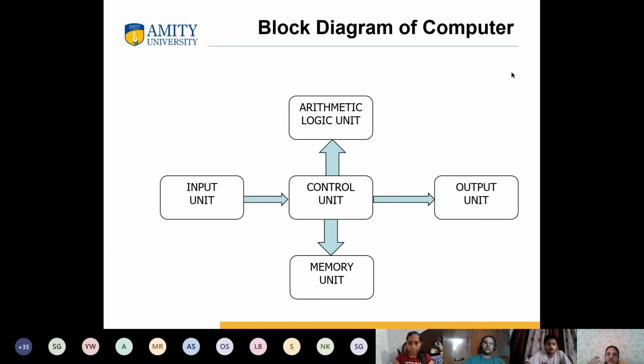There should be certain memory slots. The motherboard is there, with lots of chips, large integration or small integration chips, which comprise this particular system known as the motherboard. So all those things make your complete system.